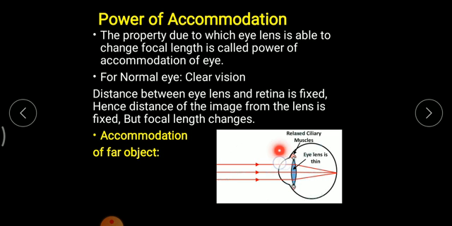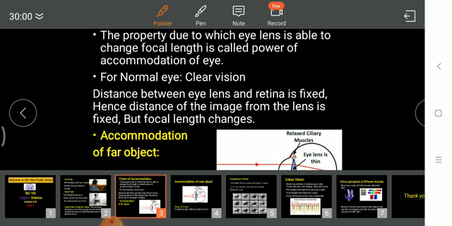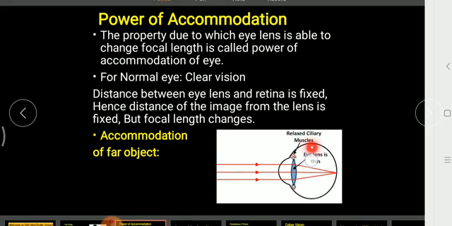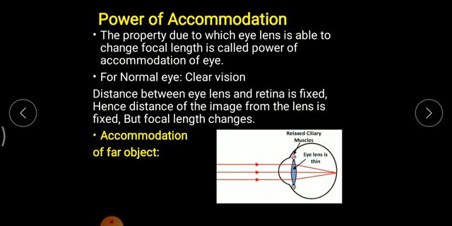These muscles are nothing but the ciliary muscles. These ciliary muscles contract and relax depending upon what we are seeing. If we are seeing a far object, the ciliary muscles behave differently, and if we are seeing a near object, they again behave differently, and the lens accordingly contracts and relaxes. So this is the power of accommodation.